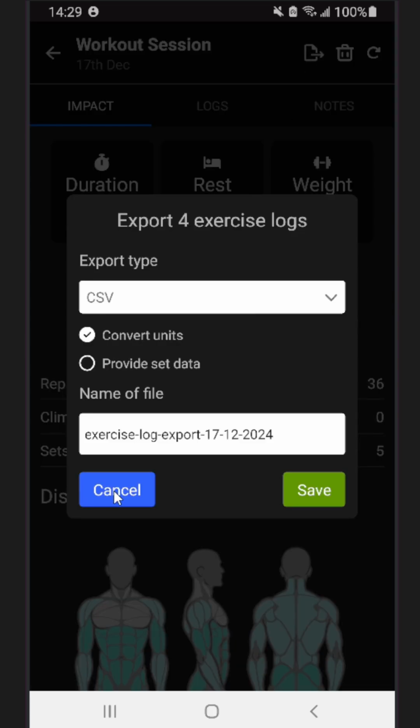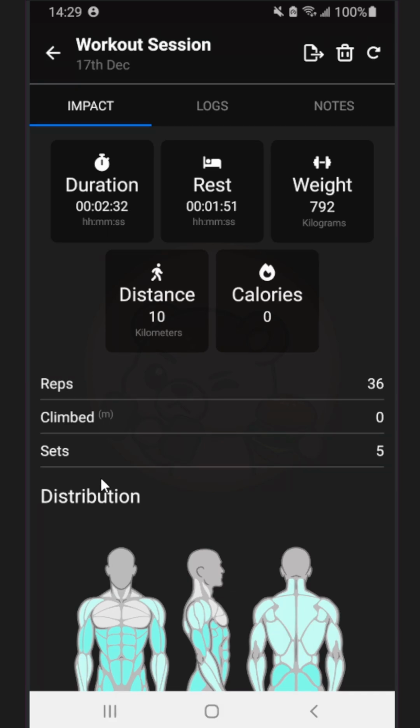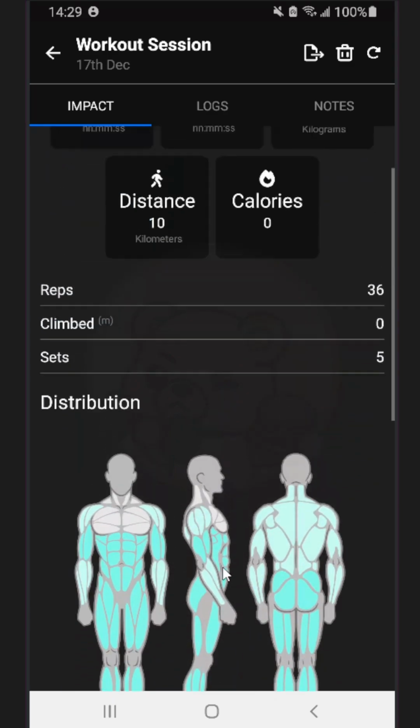Exactly the same. This is kind of a precursor because the initial app won't talk to a server at all. This is all stored on your phone. So I thought this was a good way to give you more access to your own data that's stored on the phone in a structured format that isn't just this screen here.